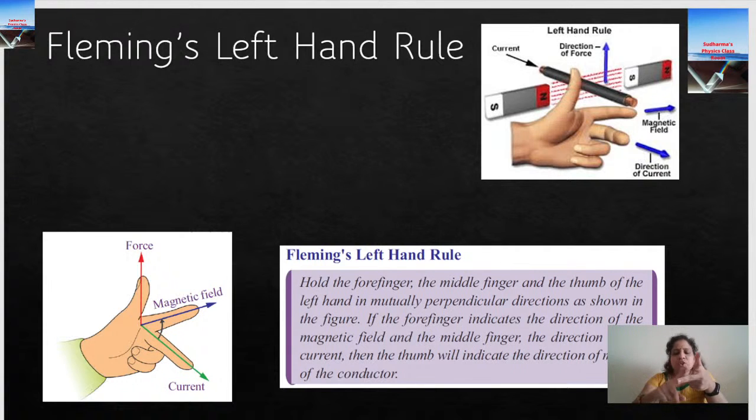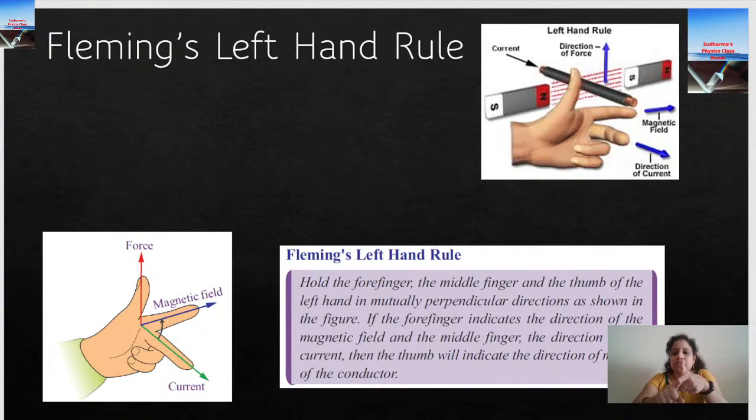Keep the central finger in the direction of current. You can remember this because these terms and fingers are very important. Central finger, C, current. That is a trick.